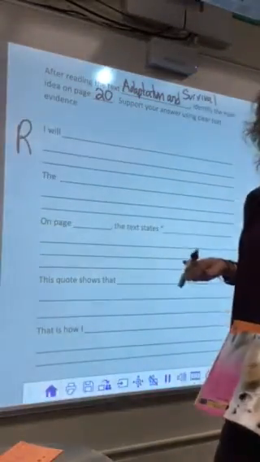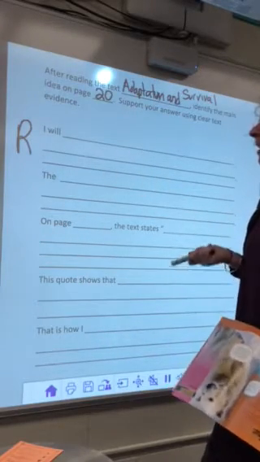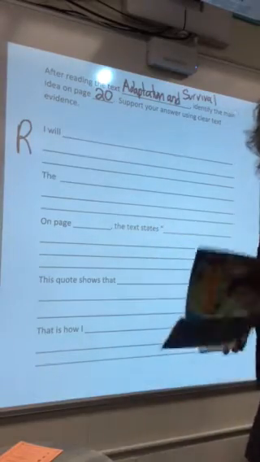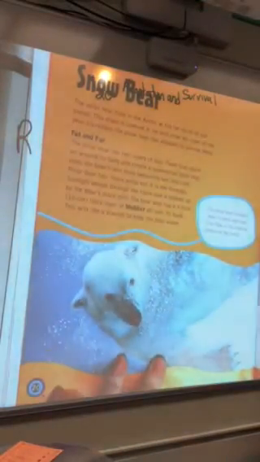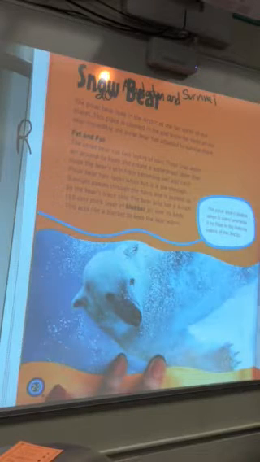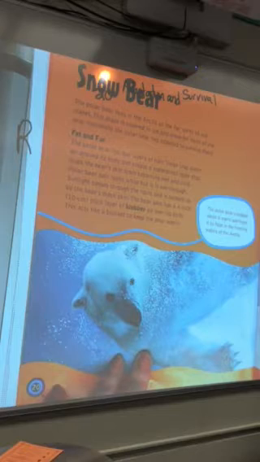We're pretty good at the restate. So that's where I'm going to restate it. Then I have to actually come up with the answer. So when I look at this page, and I'll have you look at it as well, I see that my heading is Snow Bear. I've got a subheading that says Fat and Fur. I know that the title is Adaptations and Survival. So my guess is they're going to tell me how this bear, how his fat and fur helps him adapt and survive. That's just from looking at the text features.